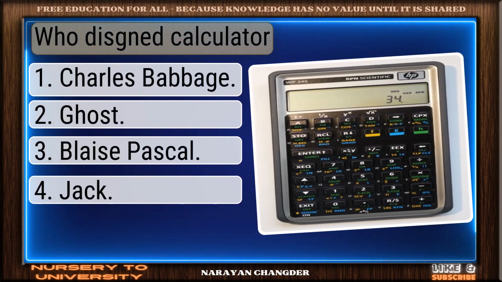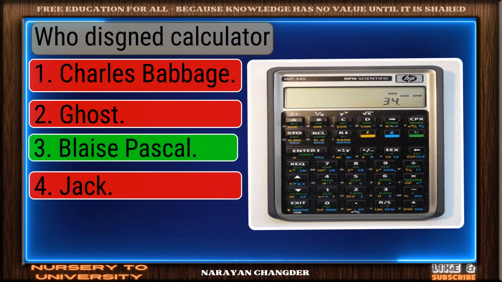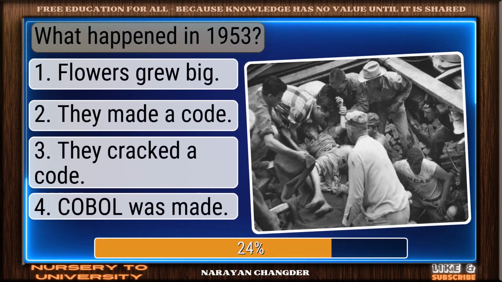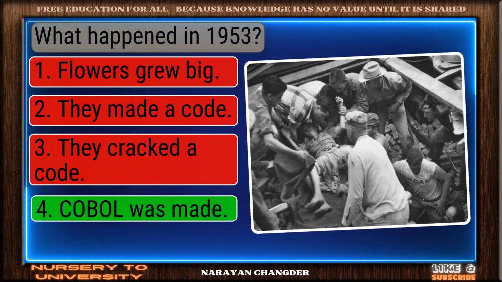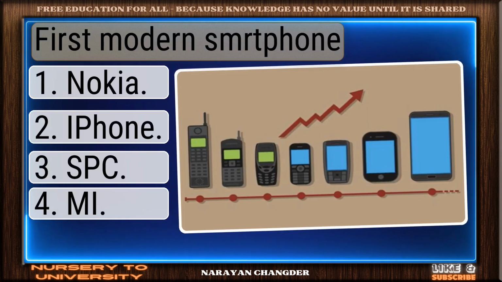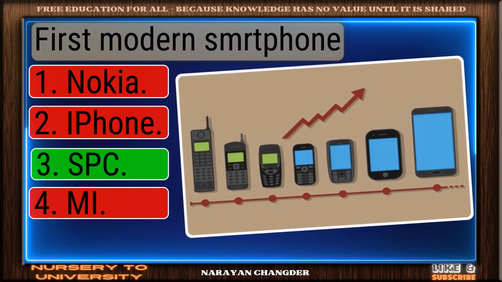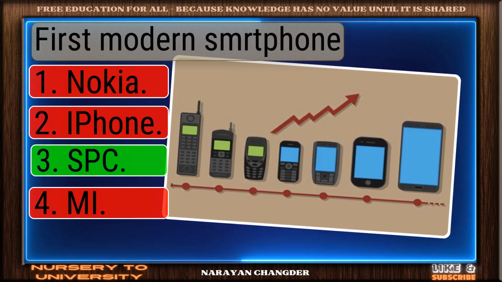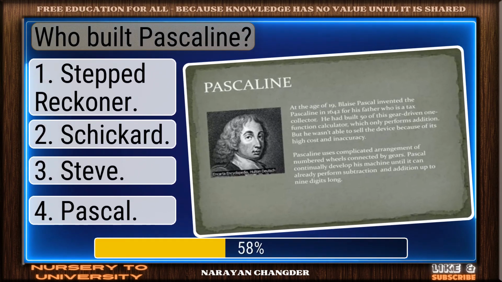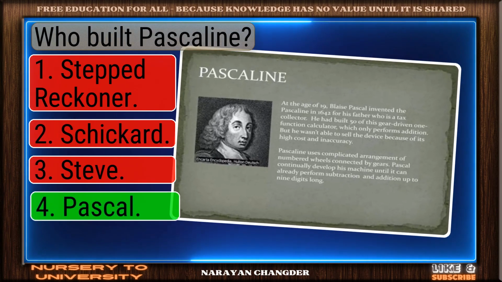Who invented calculator? You got it. Your choice, Blaise Pascal, is right. What happened in 1953? Great job. COBOL was made is the accurate answer. First modern smartphone? Clear logic. Your choice, IBM Simon, is sound and 100% true. Who built Pascaline? Solid response. Pascal is a valid choice.